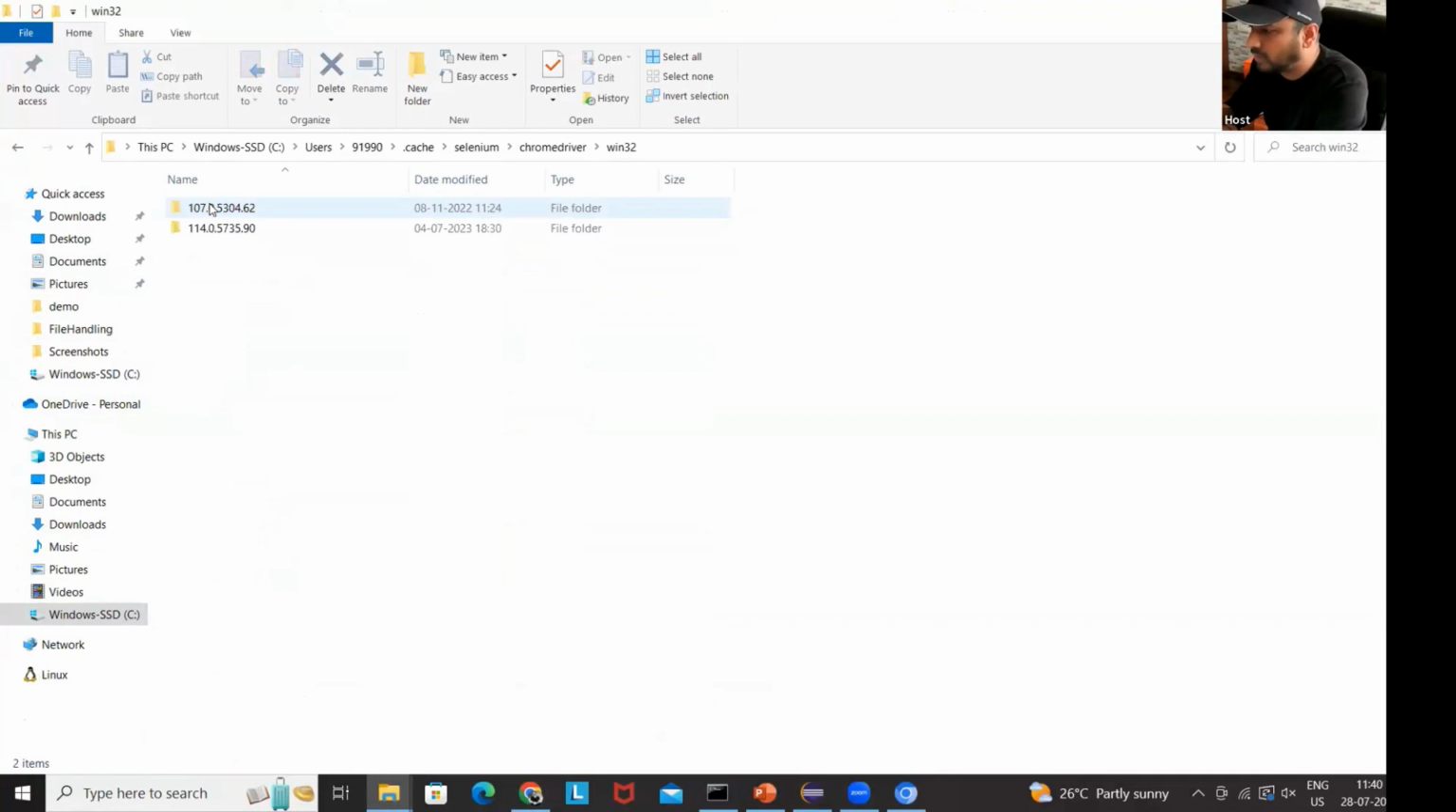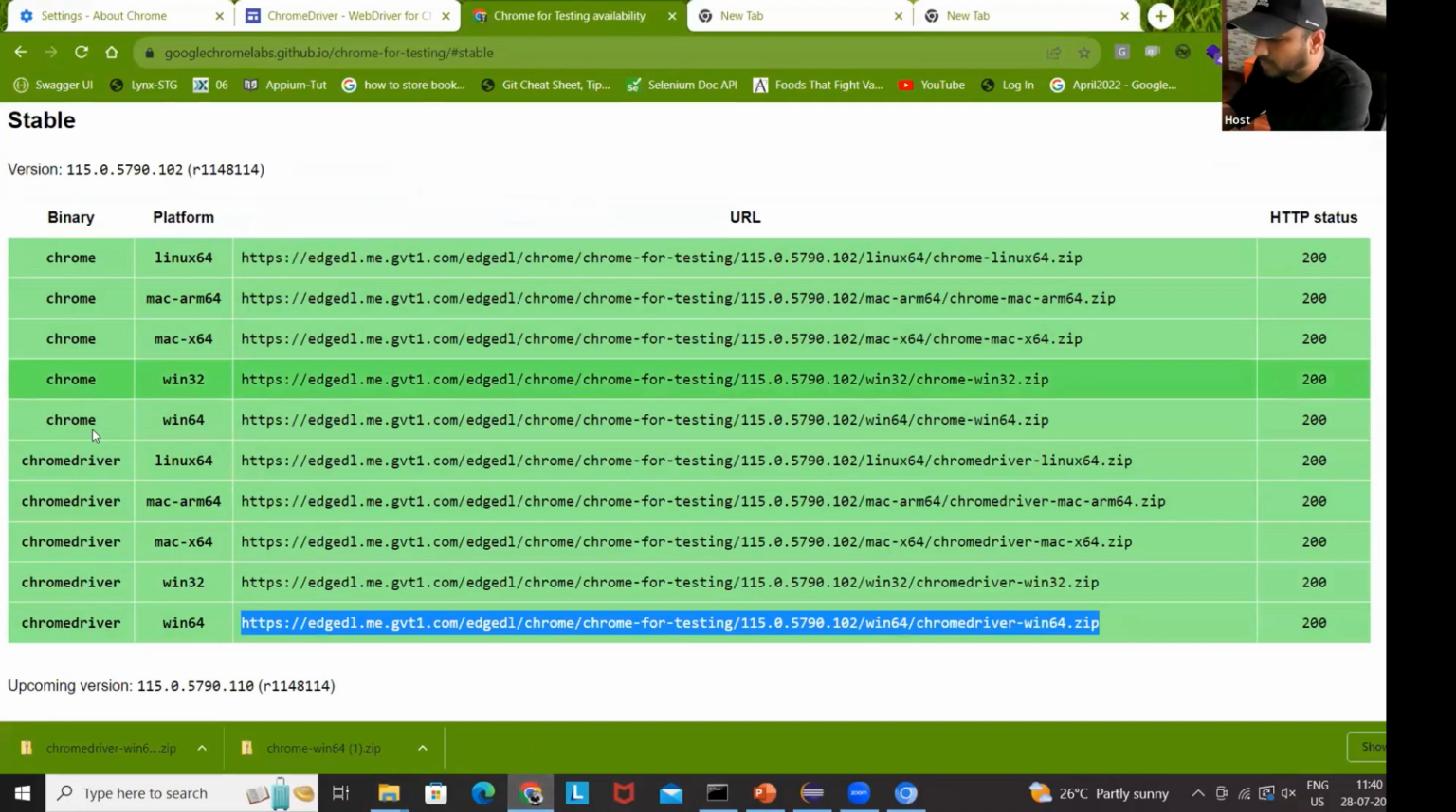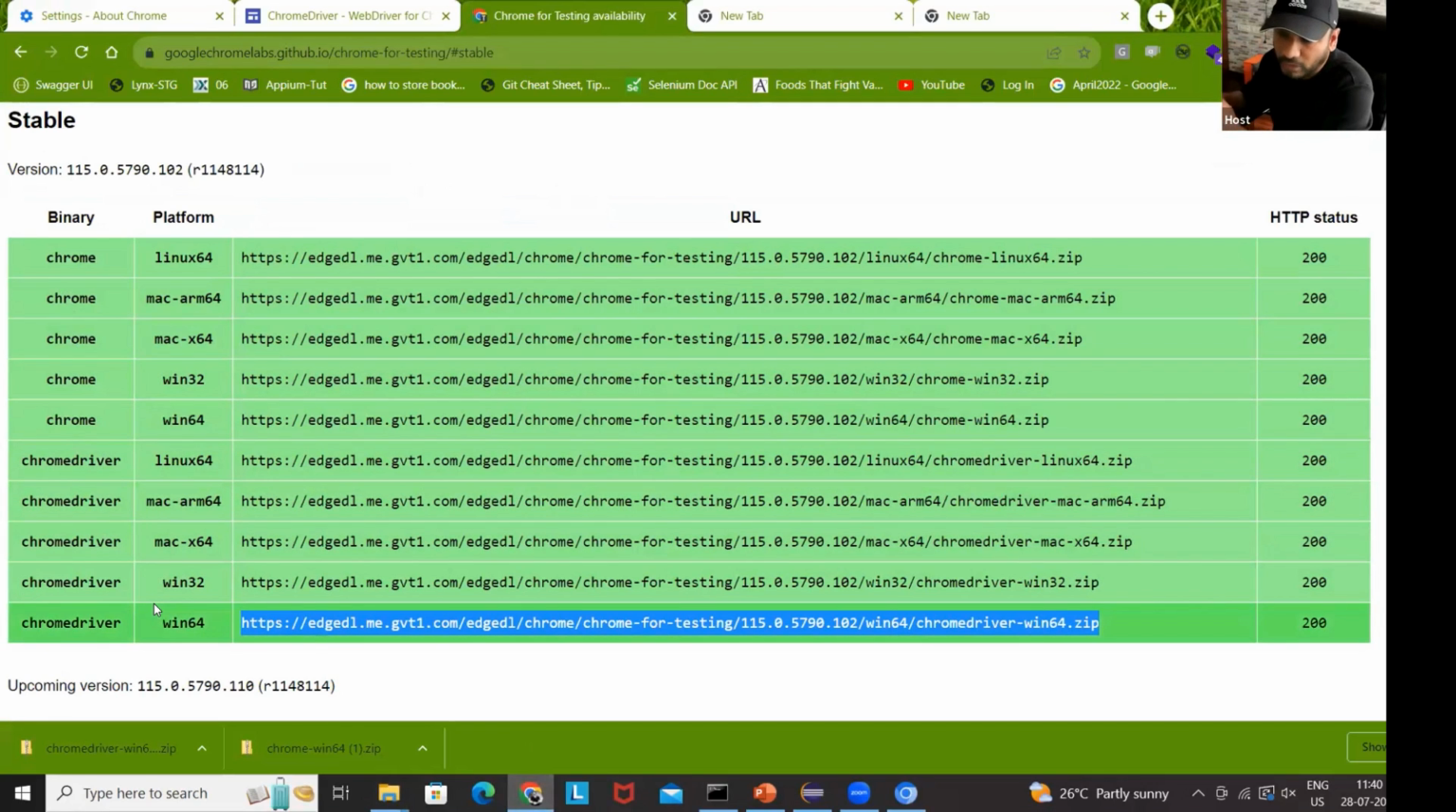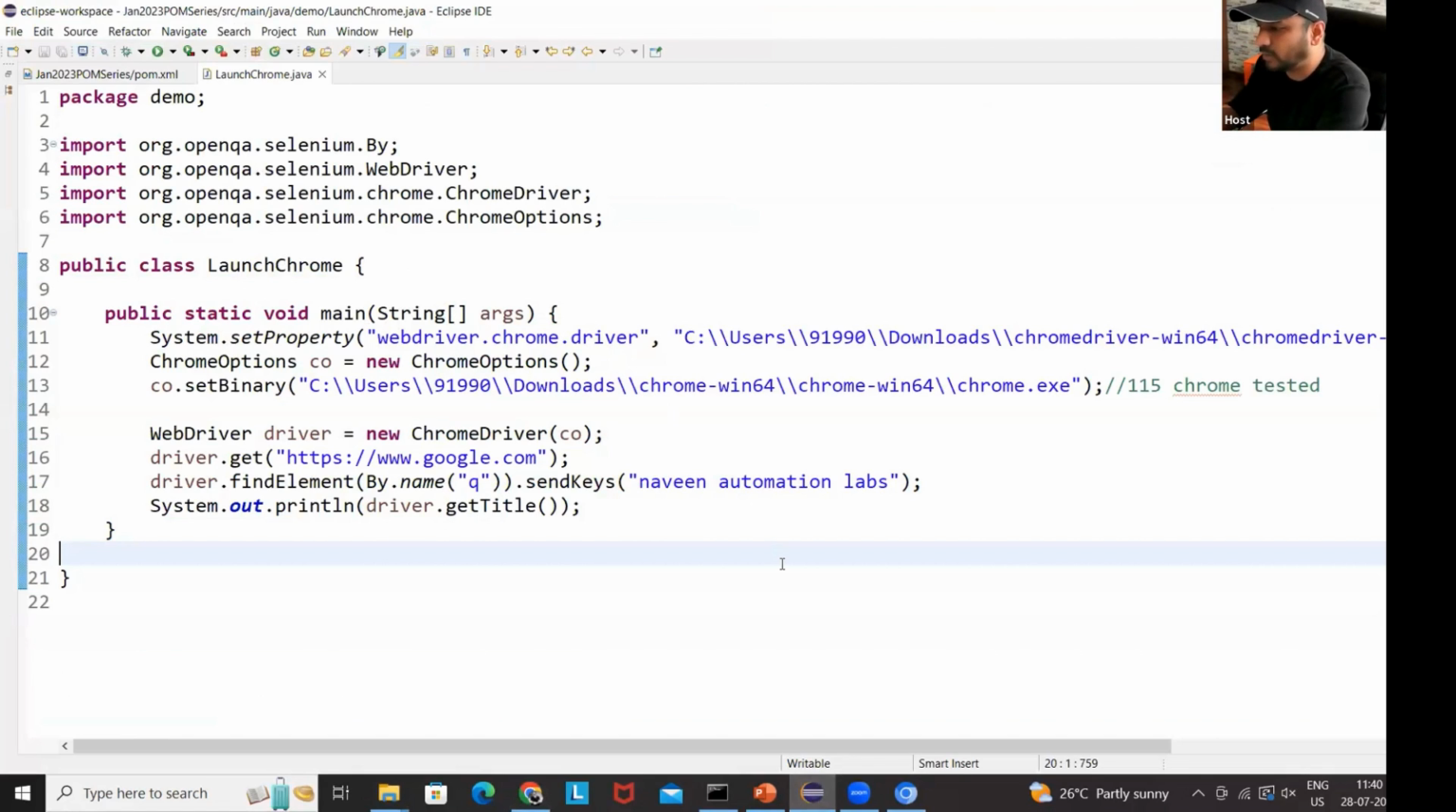So Windows 32, and 114 is already available. See, it did not download 115. Why? Because right now it has no idea where exactly the dashboard endpoints are available. With 4.11, it will be available. That's why it is not able to pick the things from here. So in Windows also, it will create a new 115 folder after 4.11, and then it will download both things from the dashboard endpoints: the Chrome browser and the .exe file in the same folder. And then you don't need to give setBinary and System.setProperty as such.